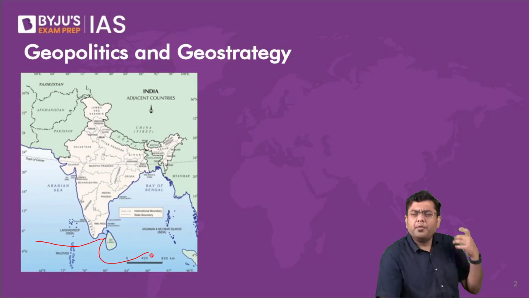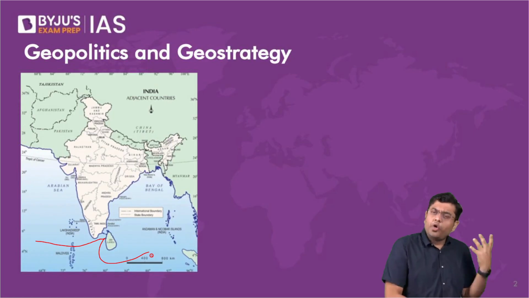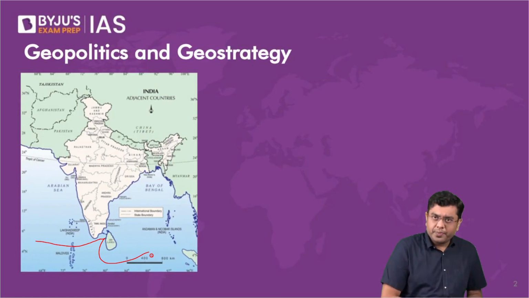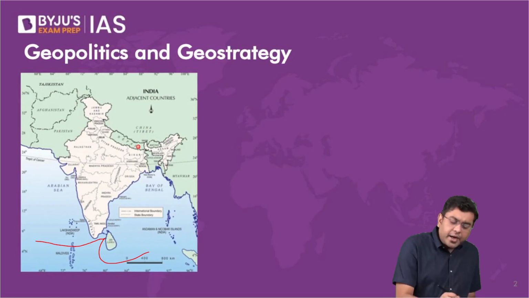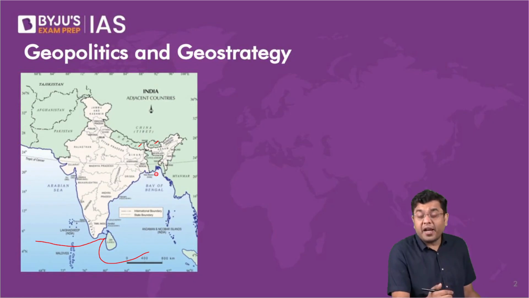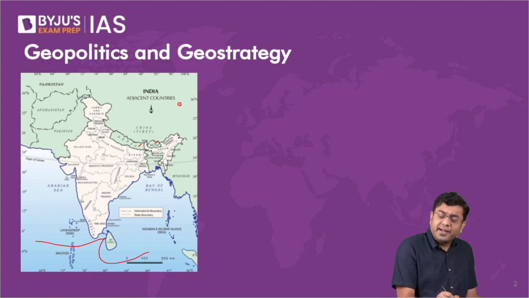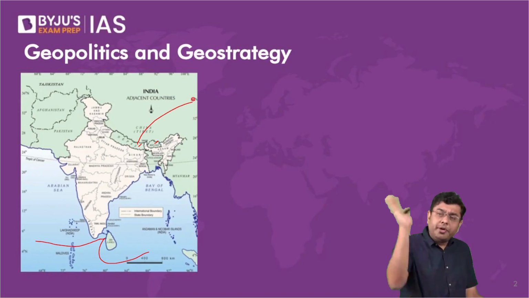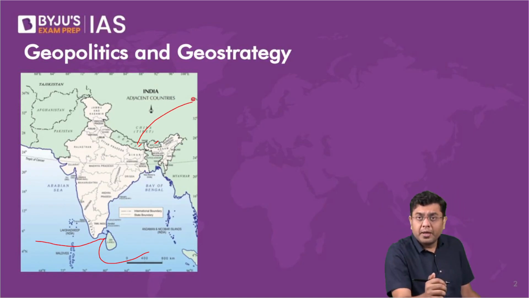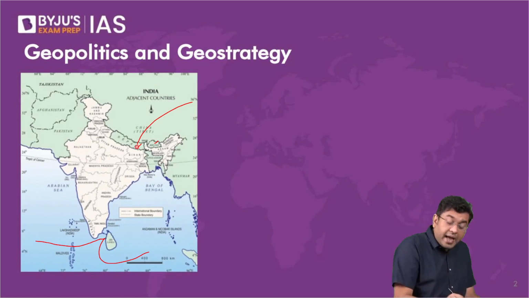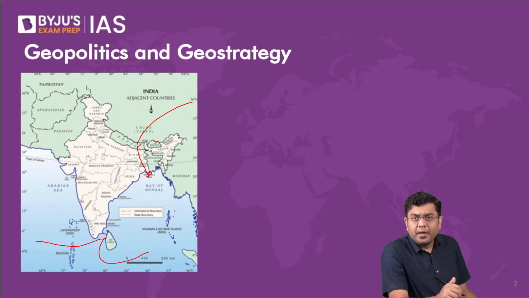But not only the water bodies, even the land areas. In case of land areas also, our location is quite unique and quite advantageous. For example, take a country like Nepal or Bhutan. If they have to carry out meaningful and bulk international trade, they would require the availability of ports. It is a different matter that China is enticing them with a railway connection all the way through Tibet into the Chinese port cities. But the real pragmatism and the real economy works if they are able to trade after crossing India. So that also provides India with a unique sense of advantage.